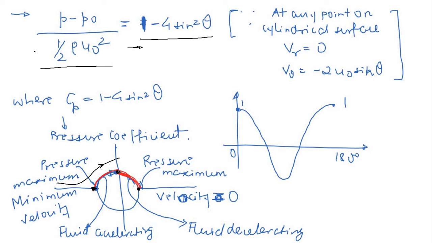So that means at this point P is minimum and velocity is maximum, right? So here V will be maximum. I think you can imagine this yourself, not a big deal. And again when you come to this, the pressure becomes maximum and the velocity becomes minimum. So you can very easily guess from this equation.